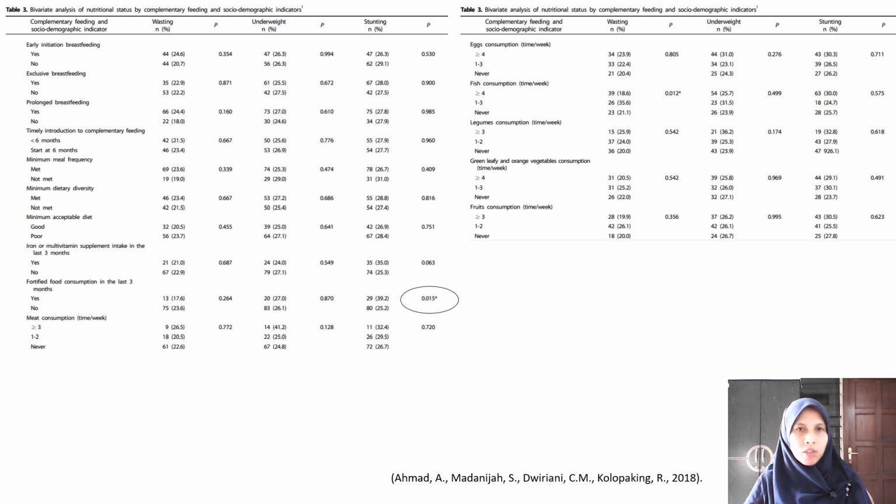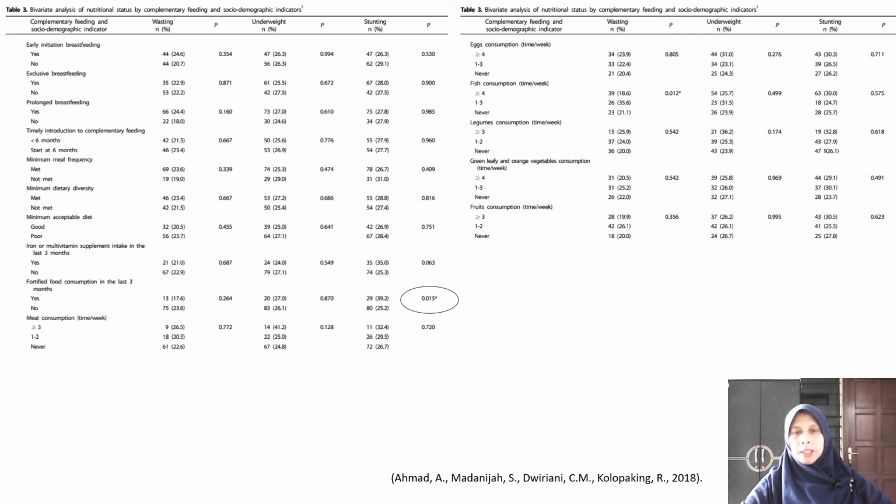And what is the result of the study? We can see here from the table 3 that the only indicator related to stunting is fortified food consumption in the last 3 months, in which the prevalence of stunting is higher among those who did not consume fortified food in the last 3 months.